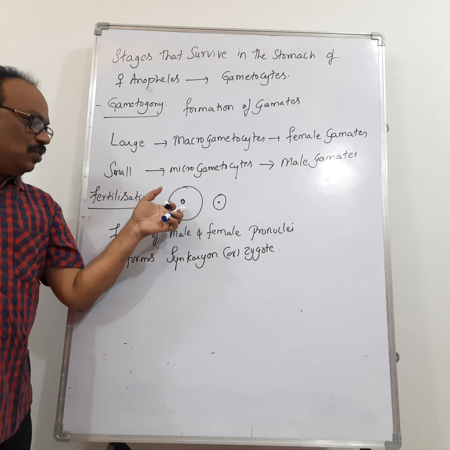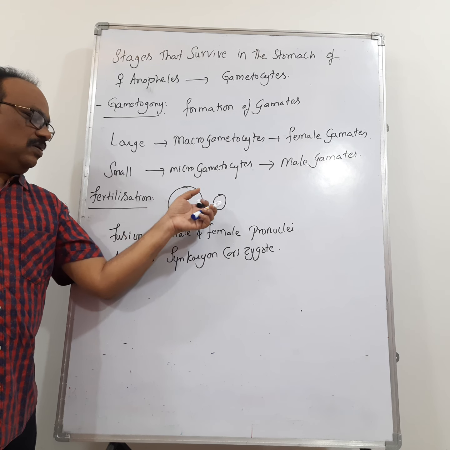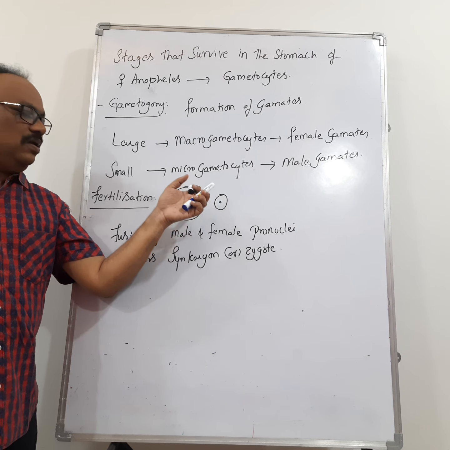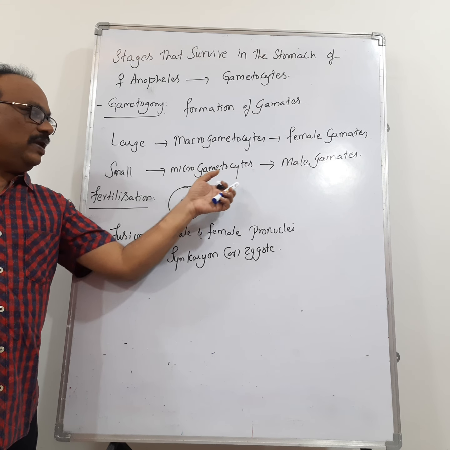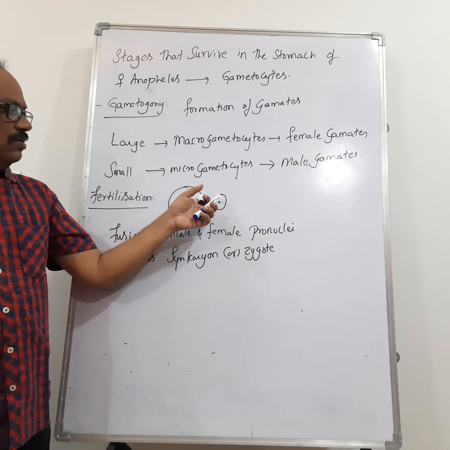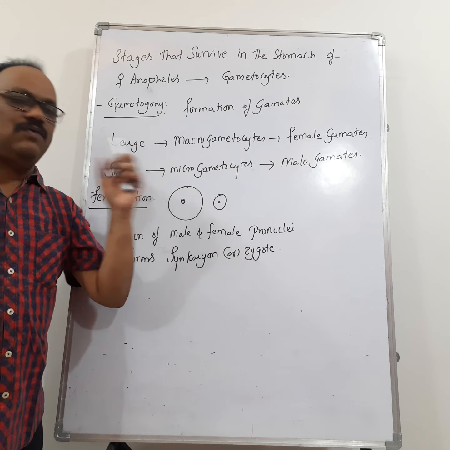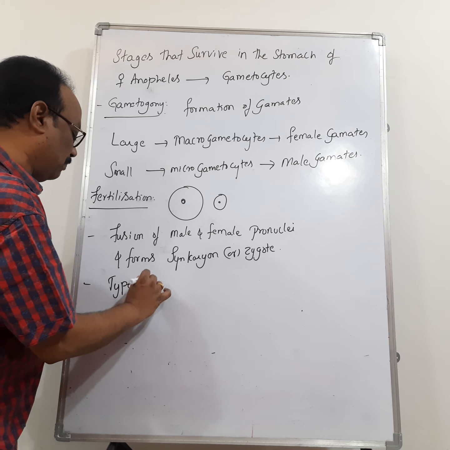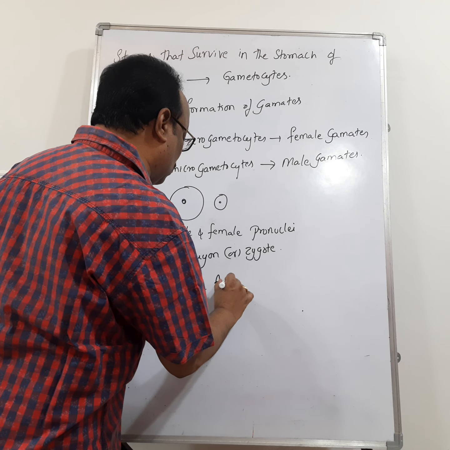The macrogamete matures into a female gamete. But what about the microgamete? The nucleus of the microgamete divides mitotically and forms 8 daughter nuclei. Later they develop into 8 microgametes. Of those 8 microgametes, one microgamete fuses with this one and fertilization takes place, resulting in the formation of the zygote. Then what type of fusion is that? The type of fusion, or syngamy, you can use the word syngamy also, is anisogamy.